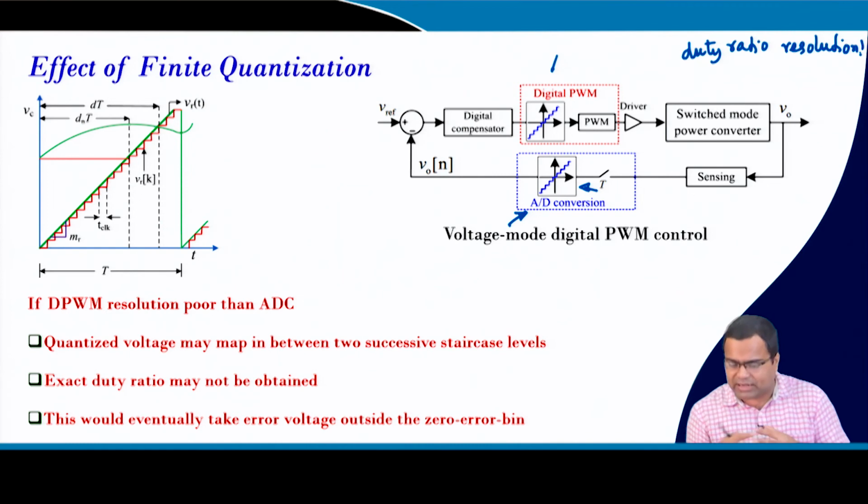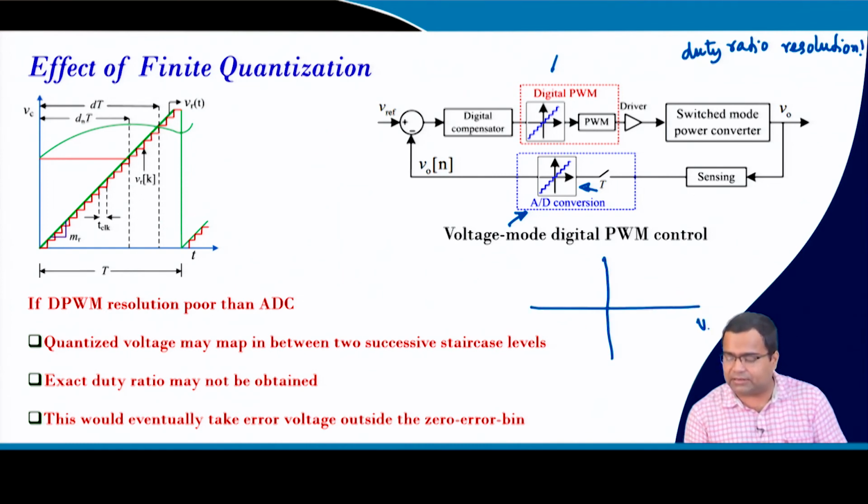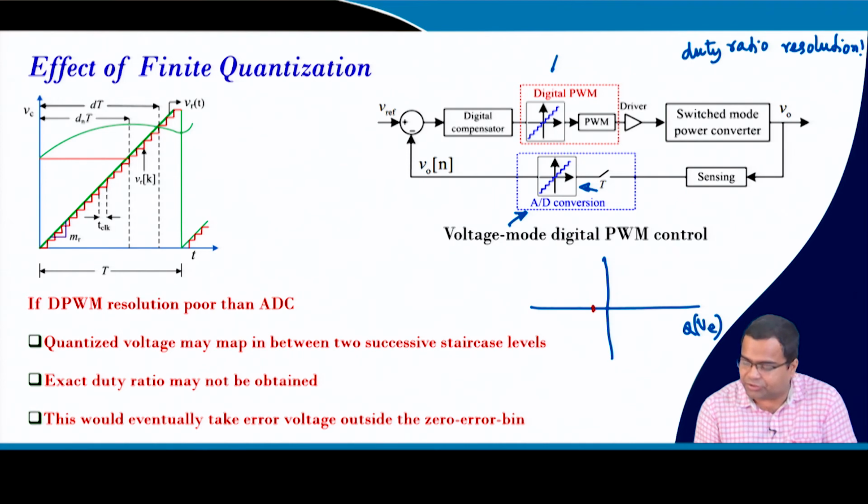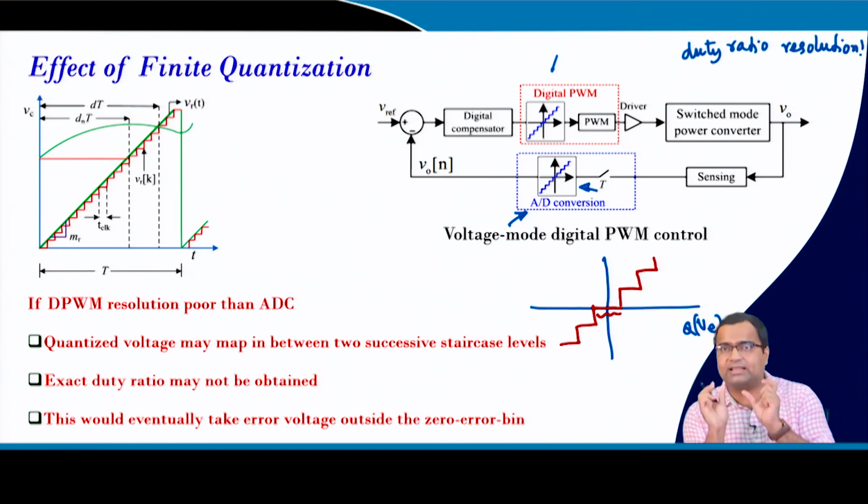So what is the zero error bin? Qualitatively, this is the quantized error voltage, and there is a zero limit here, and then it goes like this. Within this voltage range, the quantized voltage is 0.